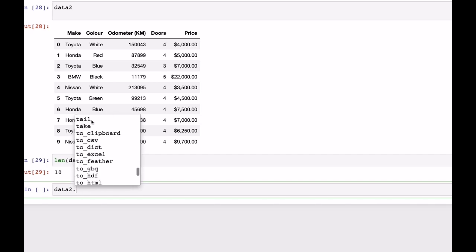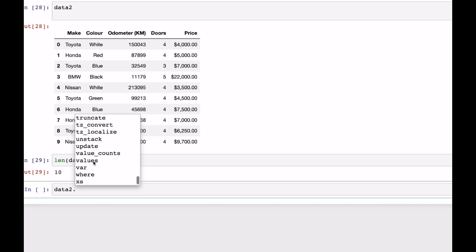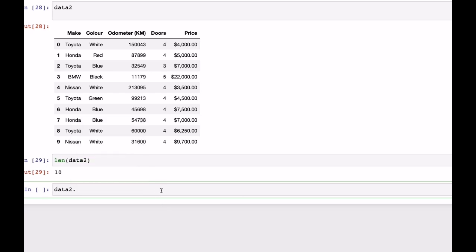We have seen head, tail, to clipboard, to CSV. To Excel, we'll be seeing it. Then dot values. These are the things available. Align, all, append are not required. If you want to take a look at them, we can, but this is not at all required.